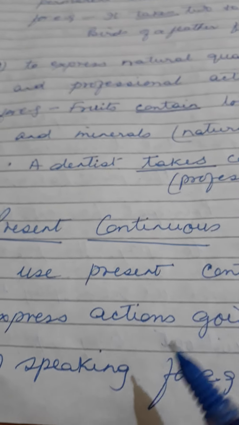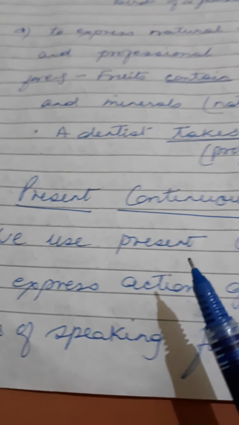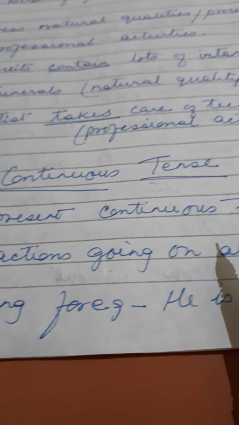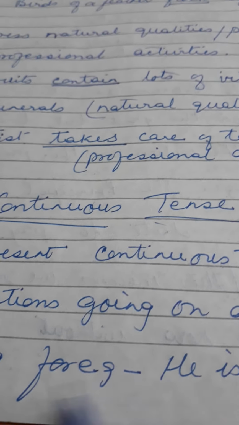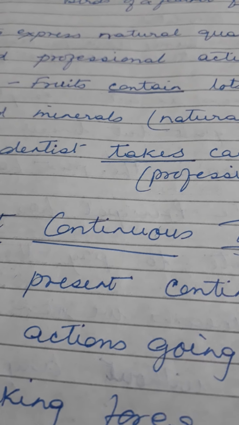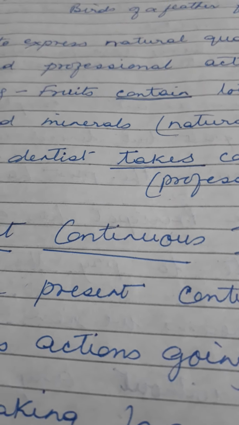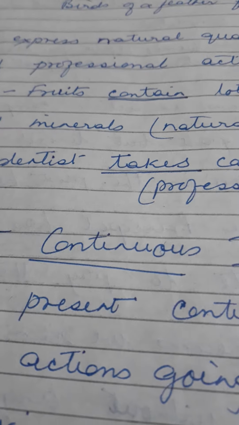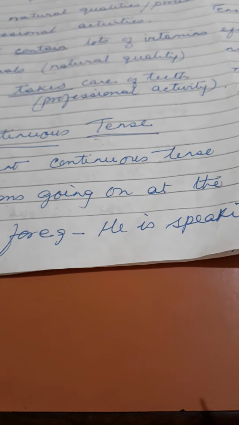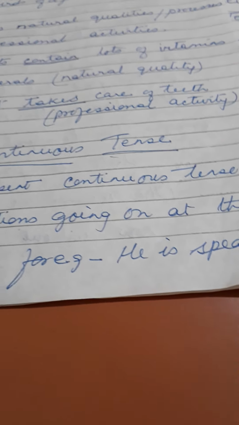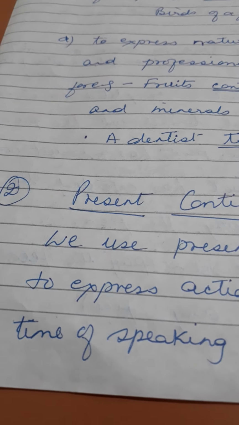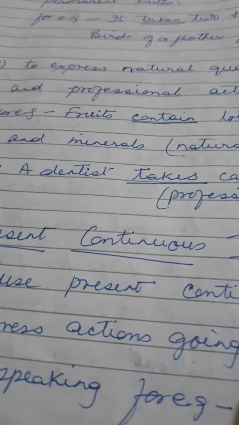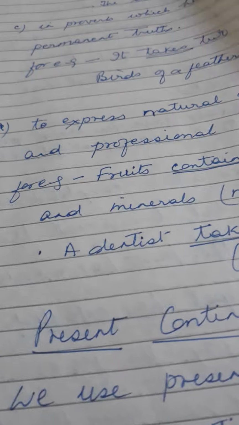Now come to the present continuous tense. We use present continuous tense to express an action going on at the time of speaking. The action which is going on at the time of speaking, we use present continuous tense. For example, he is speaking. So when we are talking about something, he is speaking. This is the present continuous tense.